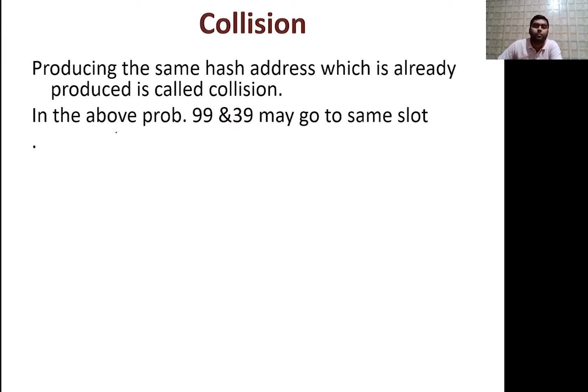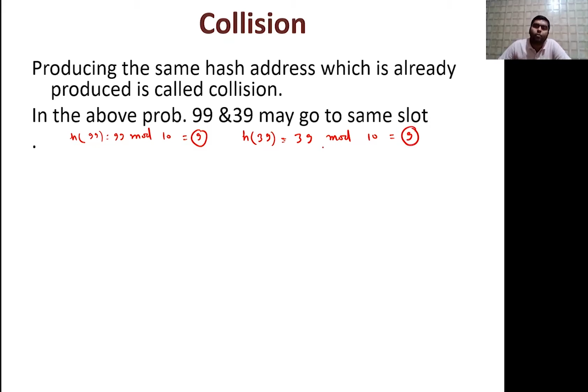So in this problem if you observe carefully, h of 99 will give you 99 mod 10, so 9, and from this side also if you calculate the hash table address of key 39, this is nothing but 39 mod 10, so this will again give you 9.